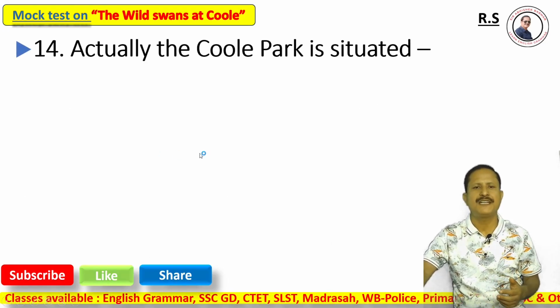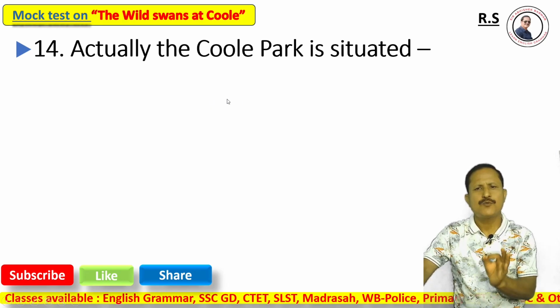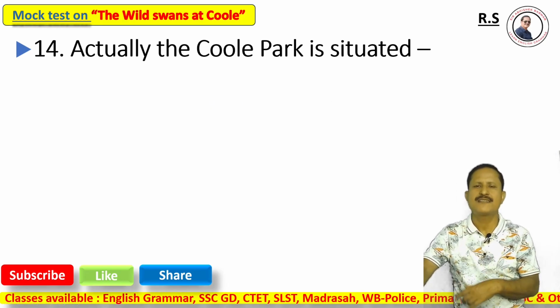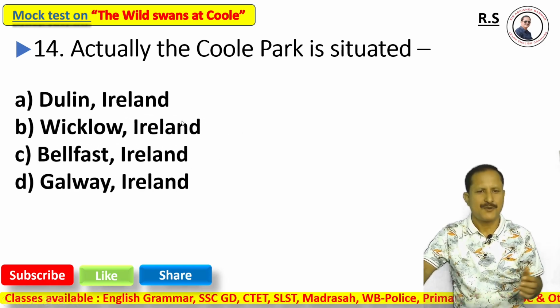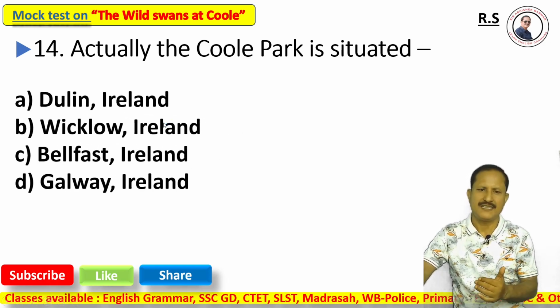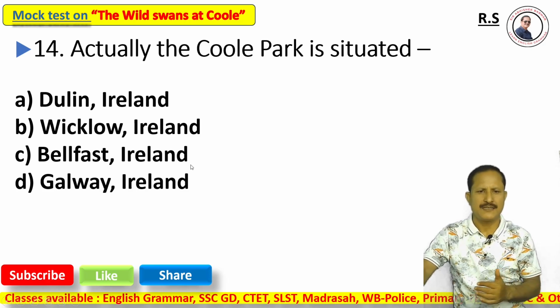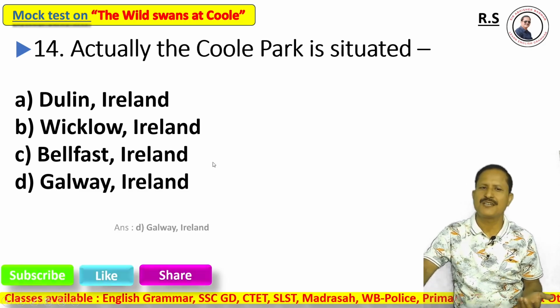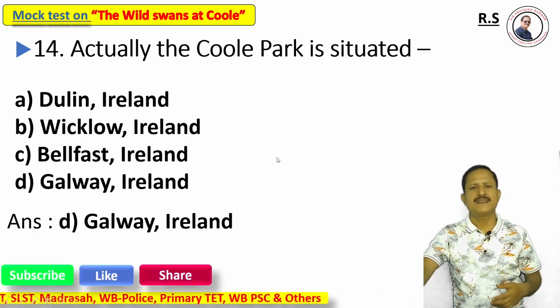Next, question number 14. Where is Coole Park situated? Option A, Dublin, Ireland; option B, Wicklow in Ireland; option C, Belfast in Ireland; option D, Galway, Ireland. The right answer is definitely option D, Galway in Ireland.